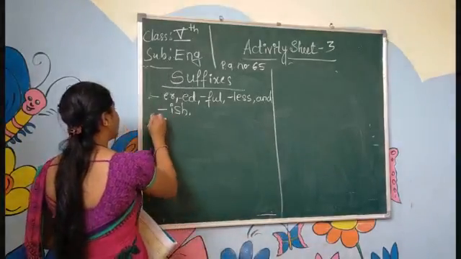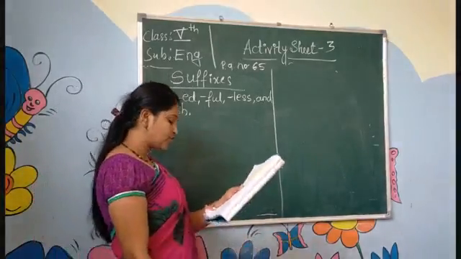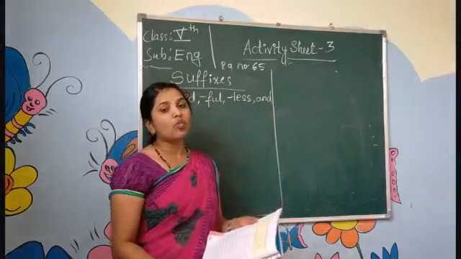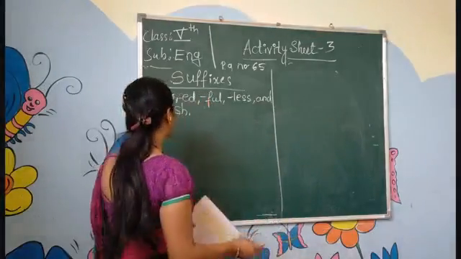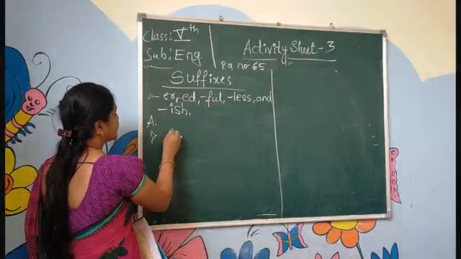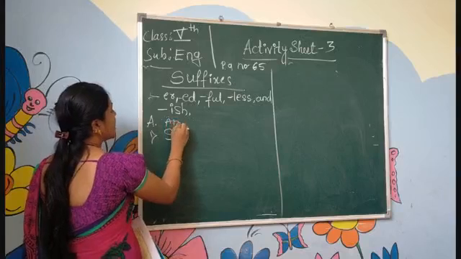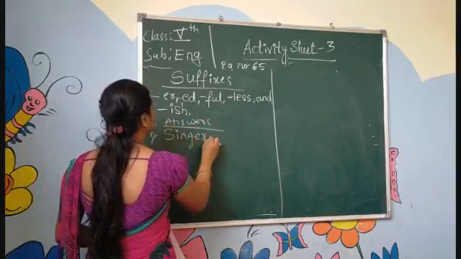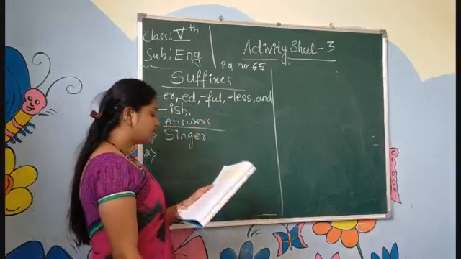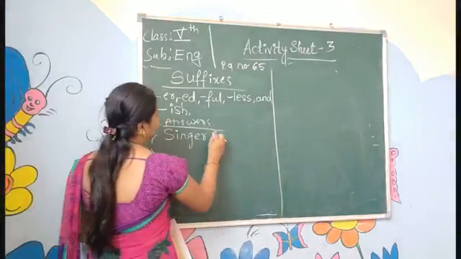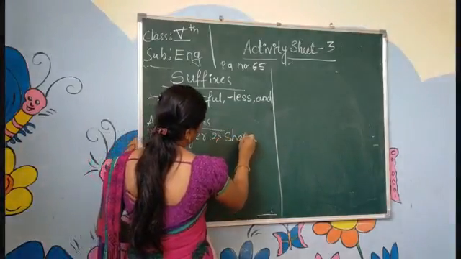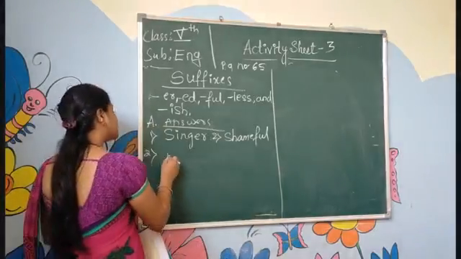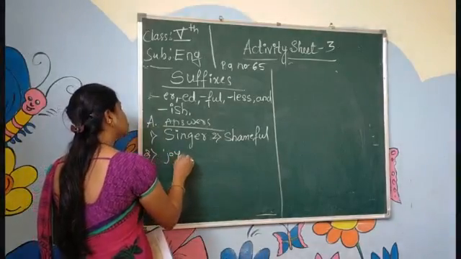Here they have given one exercise in the A main, page number 66. Use the suffixes to make a new word. So sing, which suffix you use for sing? Singer. The answers I am writing here. Sing, singer. Next, second one. Shame, shameful. Next, joy, joyful. The third one is joyful.